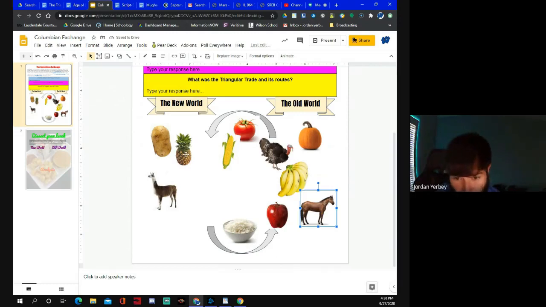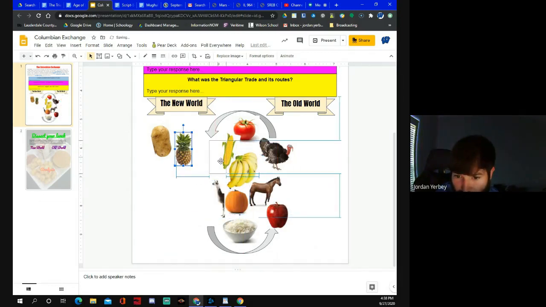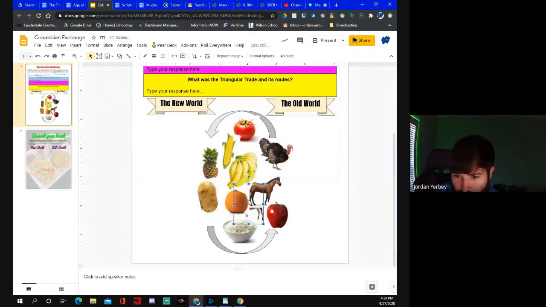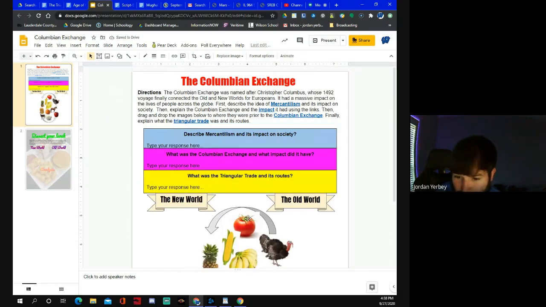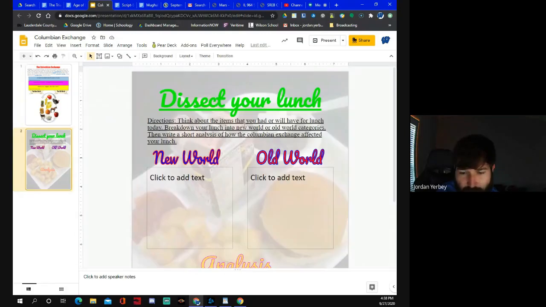I'm not showing you where they go at this moment. I'm just showing you that they do move. So you just click them and move them over into the proper section. So you need to move them all over into an area where they are supposed to be. And the alpaca needs to move over here so we can see it. Apparently not. There we go. And so you answer the three questions, and then you move the items into the proper category. Then you move on to the second task, which is here.